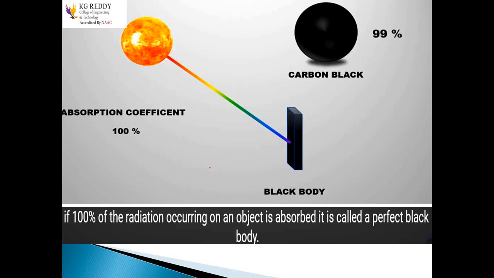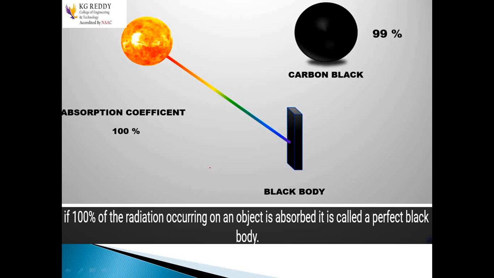On this slide, we will see what an absorption coefficient is and what a perfect black body is. See here, the sun is here. When light falls on an object, how much of the radiation the body absorbs is known as the absorption coefficient. It may be 20%, 30%, 50%, or maybe 100%.